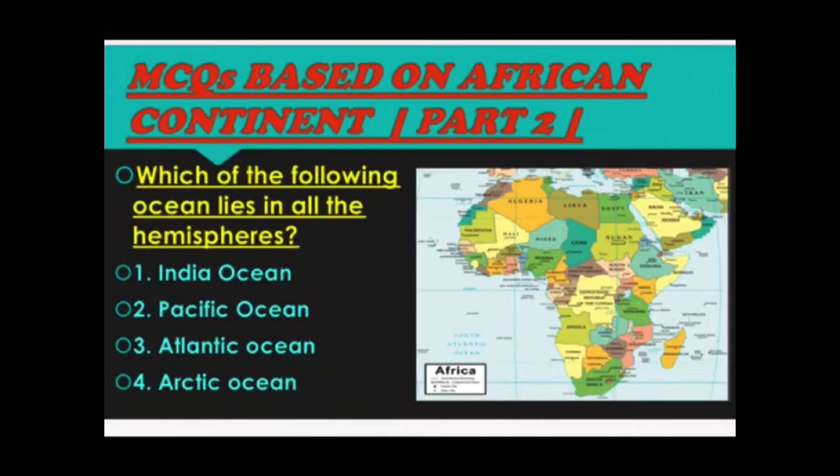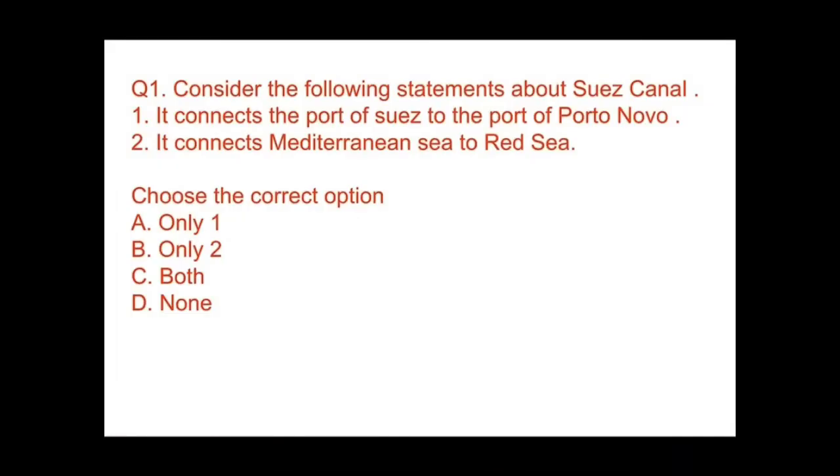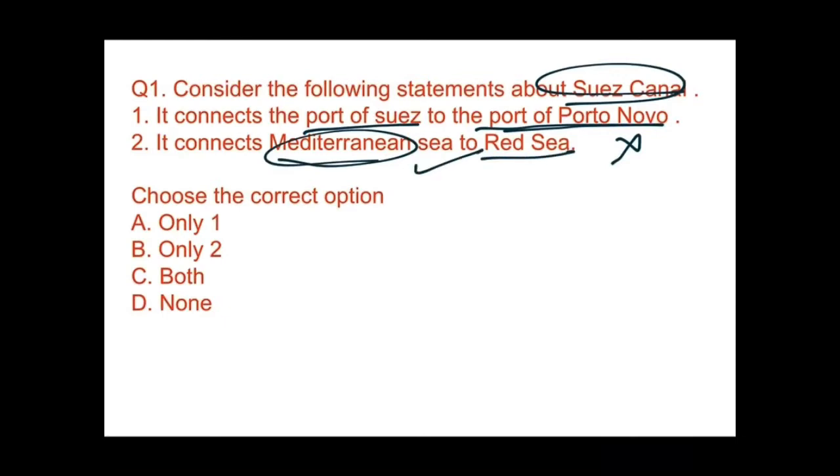So guys, let's start with question number 1. Consider the following statement about Suez Canal. It connects port of Suez to the port of Porto Novo. It is very much wrong, because I have already told you that Suez Canal is connected from Port Said to Gulf of Suez. It connects Mediterranean Sea to Red Sea. It is right. So the answer would be only 2.